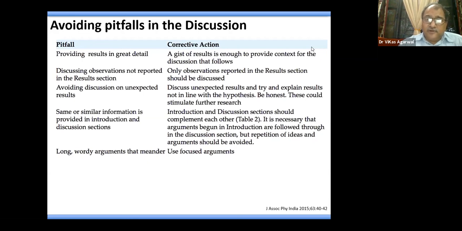It is always good not to repeat things or sentences or phrases or the studies which have already been discussed in the introduction part. In the discussion part, you should be very, very focused and discuss the results of your study compared to the other studies. Do not make long arguments, because the reader loses focus and will not be able to understand easily.